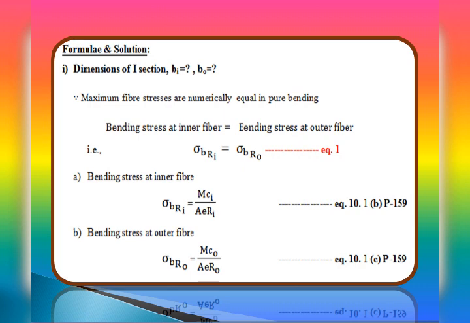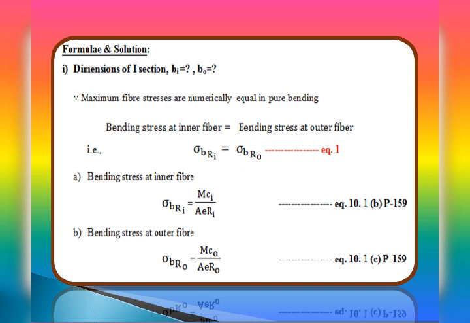And for sigma B Ri and sigma B R naught, we have the equations on page number 159 in the data handbook, 4th edition, Balvi Reddy and Mahadevan. Equation number 10.1 B and C: sigma B Ri, the bending stress at the inner fiber, is equal to M into Ci divided by A e Ri.